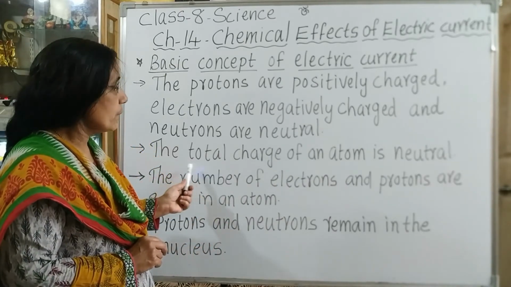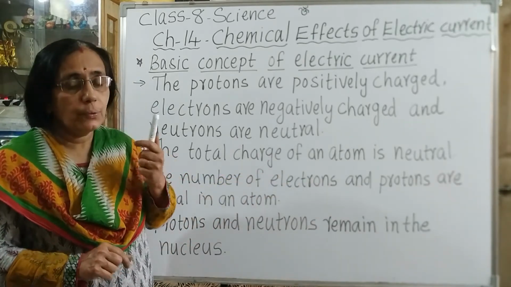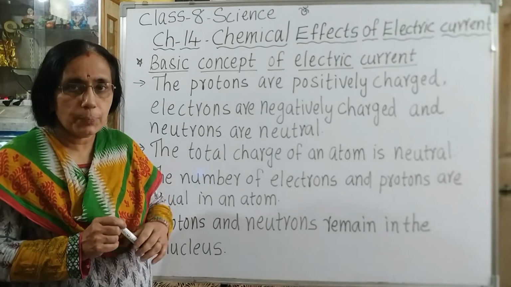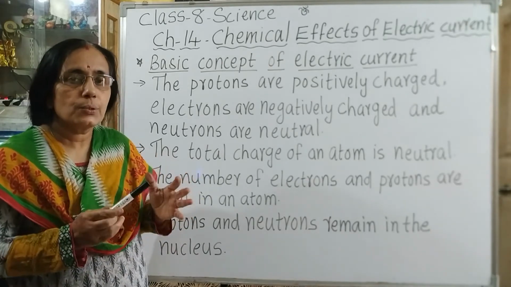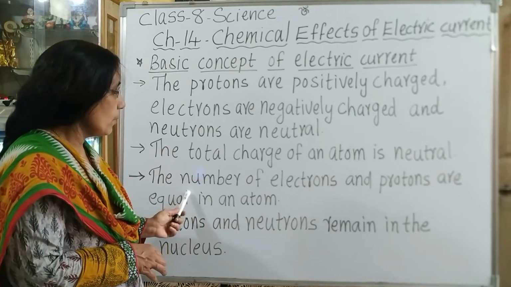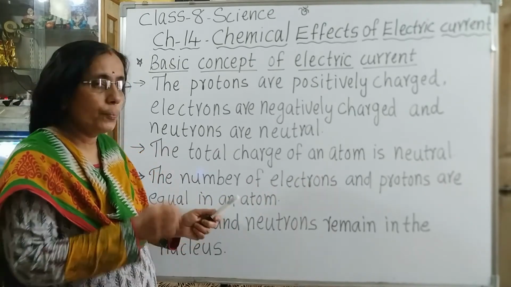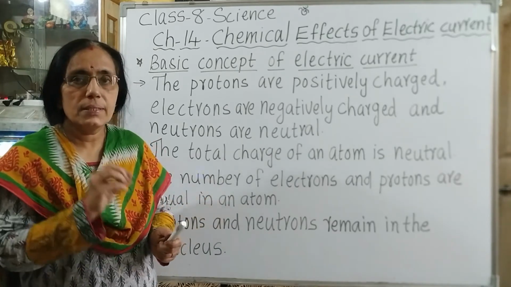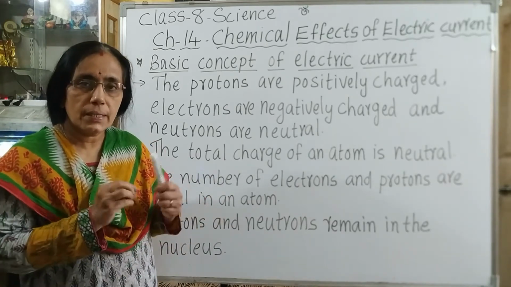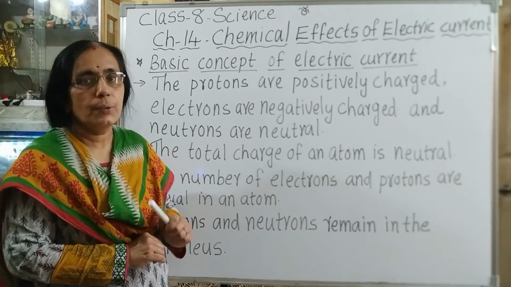So, electrons are negatively charged, protons are positively charged and neutrons do not have any charge. Therefore, the total charge of an atom is neutral. So, even though electrons are negative and protons are positive, the total charge of the atom is neutral. Why is it so? The number of electrons and protons are equal in an atom. So, positively charged particles and negatively charged particles are equal in an atom. Therefore, the total charge of an atom is neutral.